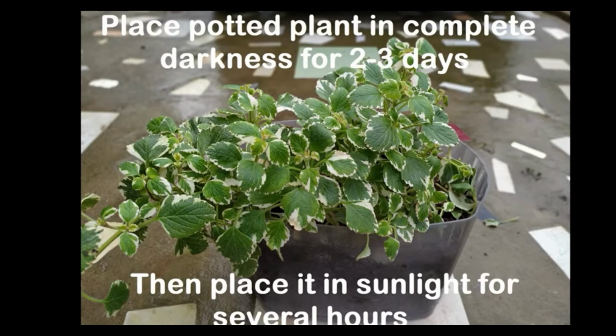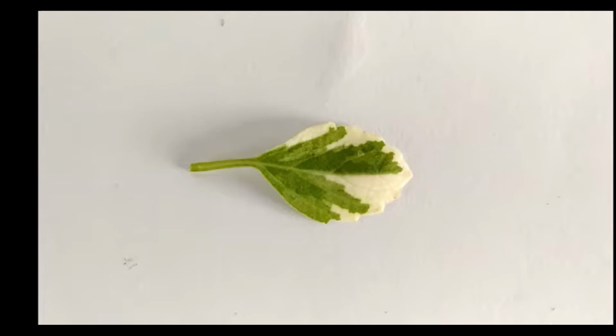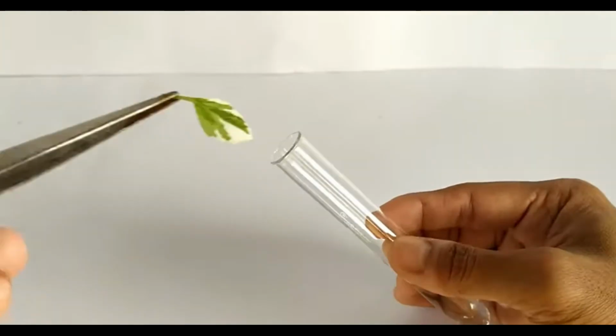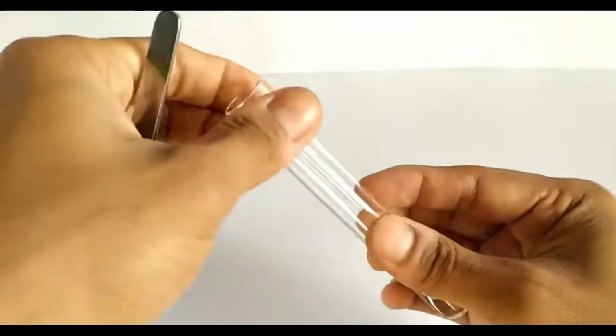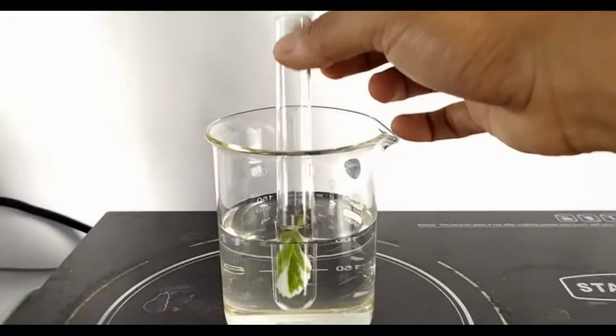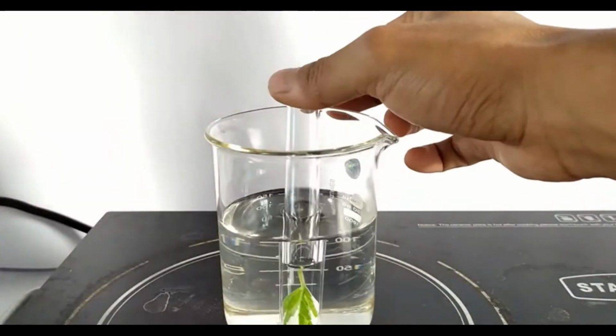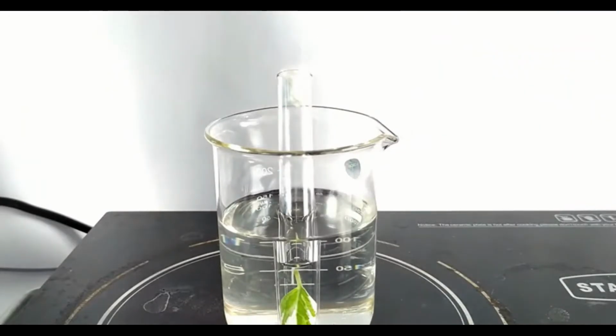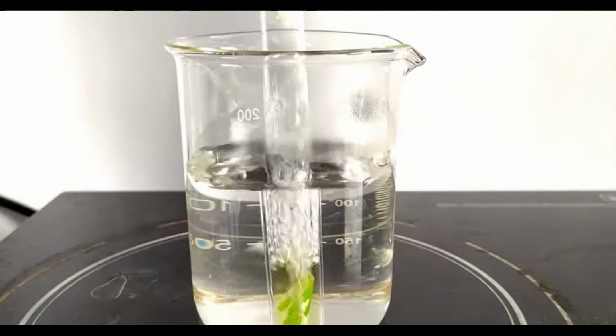At the end of this time period, remove the potted plant from the dark and place it in the sunlight for several hours. Then pluck a leaf from the plant and introduce it into the test tube containing alcohol solution. Place the test tube in a boiling water bath.